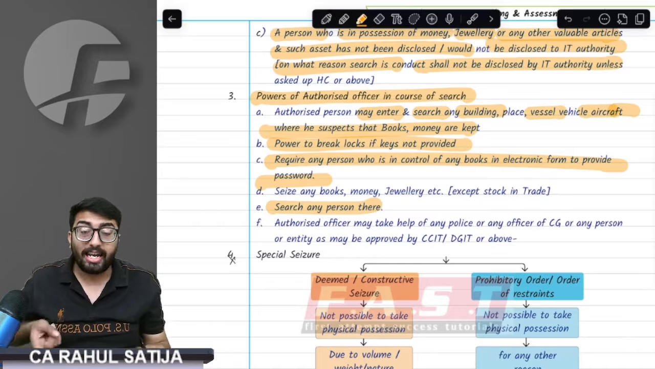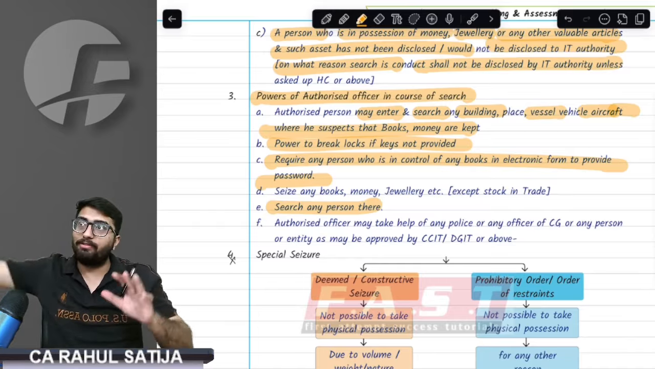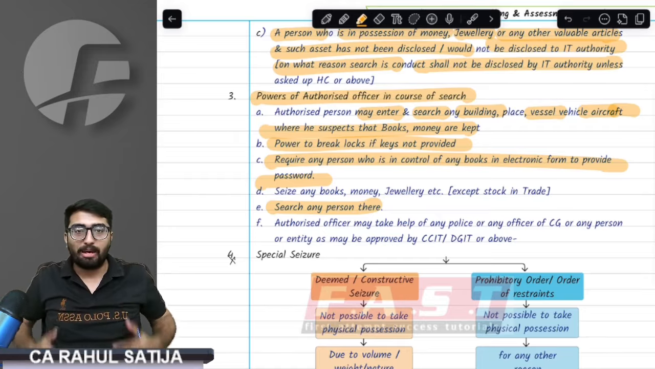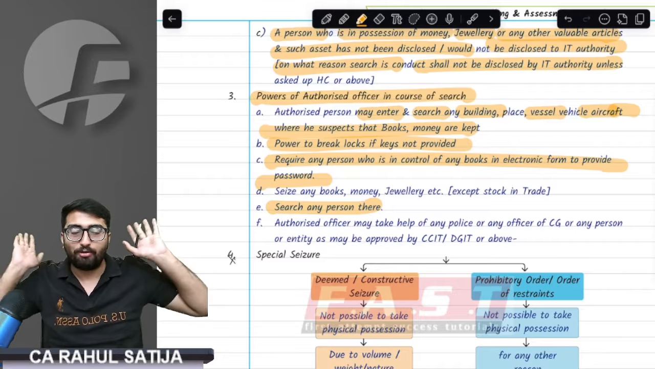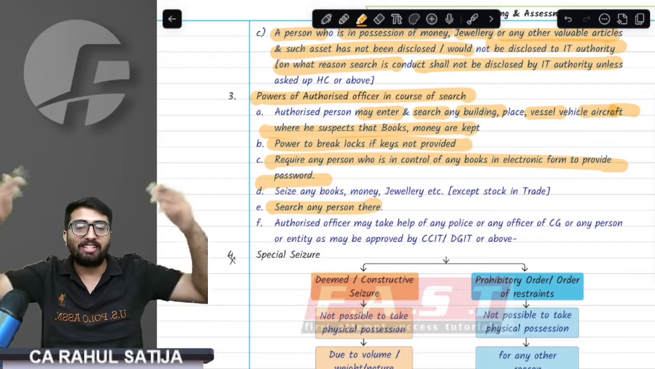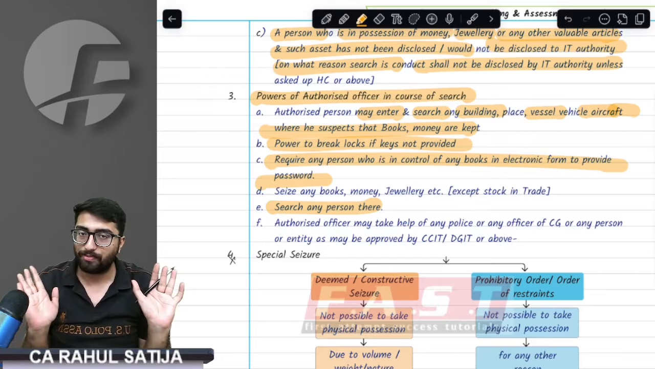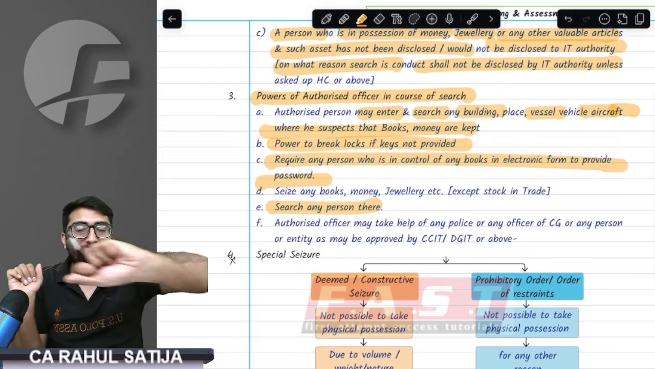Fourth thing, search any person and object therein. For example, if they entered my premises, can they check my pockets? Can they check my turban? Of course, I don't wear turban right now, but any Punjabi wearing turban, can they check that? Yes. They can check any object. For example, I have a sofa set.